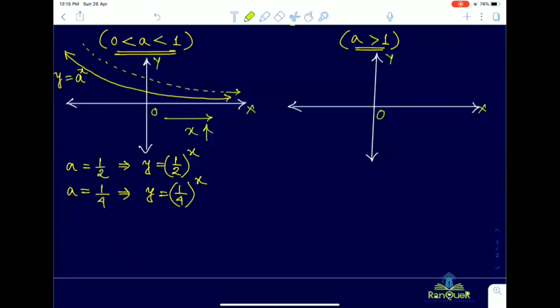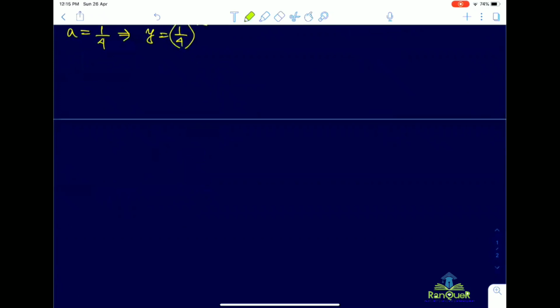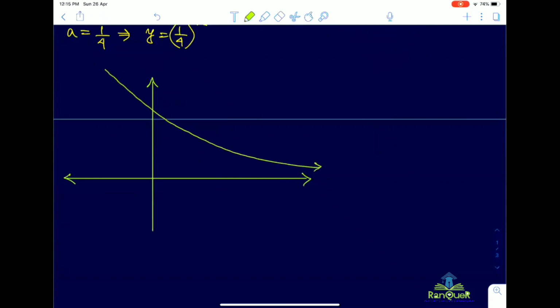In some case, okay, or in some other cases it will be much more steeper. Okay, so I'm showing here. Suppose in some case it is something like this. In another case it is something like this.